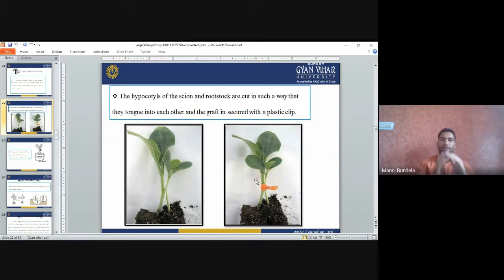We make the tongue cuts like this so that they will union with each other, and then we use the plastic clips. You can see this V-shaped cut; the same cut we make on the other, and we join both.